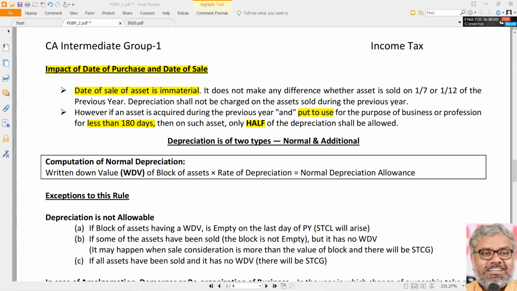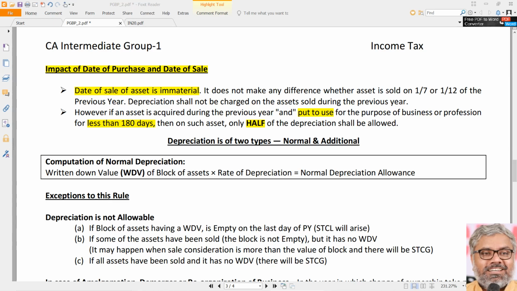But certain assets like plant and machinery will take time for installation and all. Purchased a plant and machinery on, let us say, July, and it took like 4 or 5 months to really install it and make it ready for usage. By the time already December has come, let us say, then the asset is put to use for less than 180 days. That's what we have to conclude in that case.